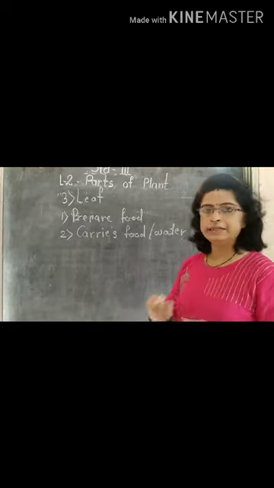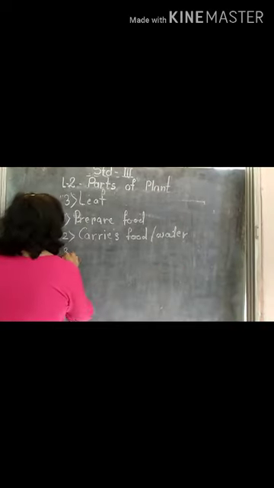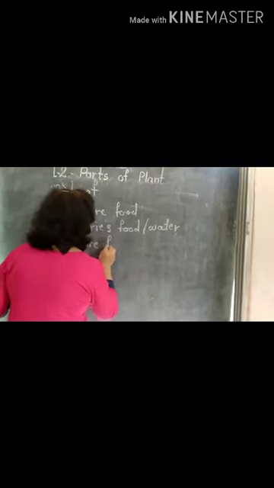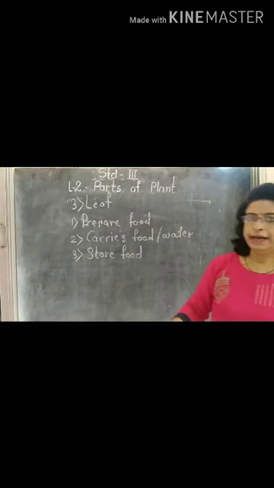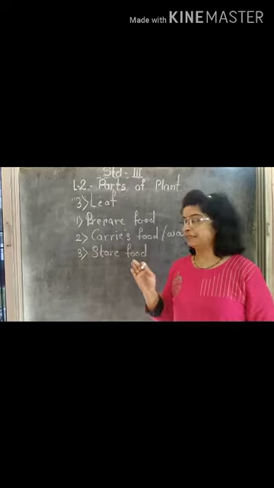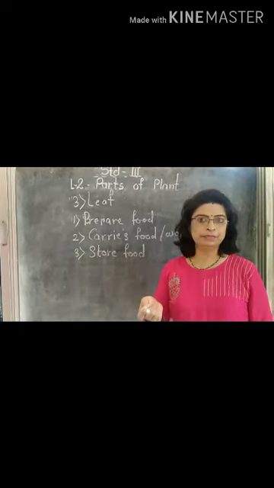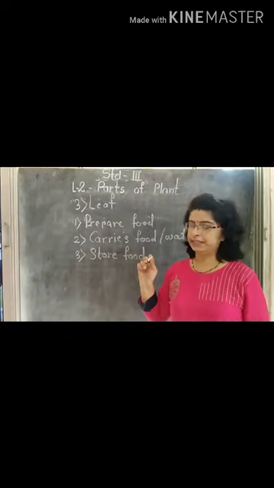Then the third one: like the stem or the root, leaves also store food. These leaves can be eaten by human beings, such as spinach, lettuce and cabbage. So many leaves we can use as vegetables.